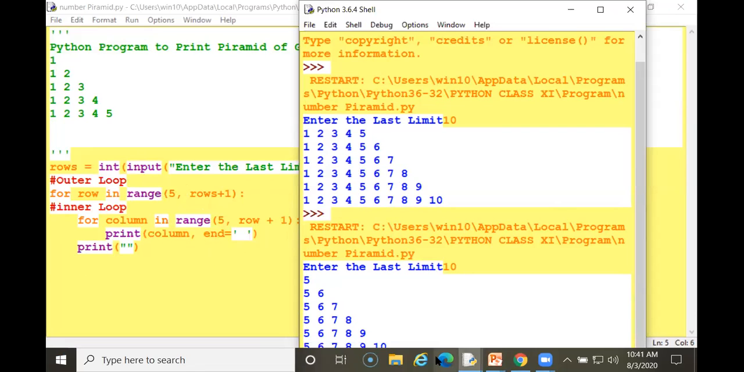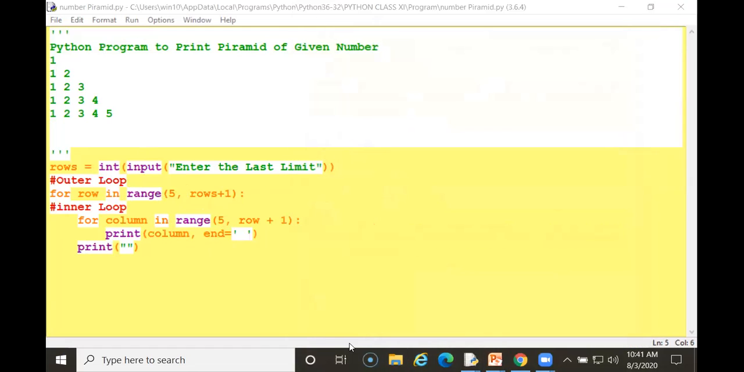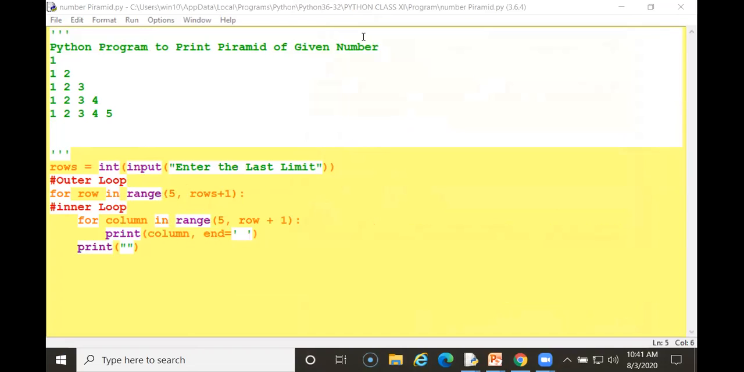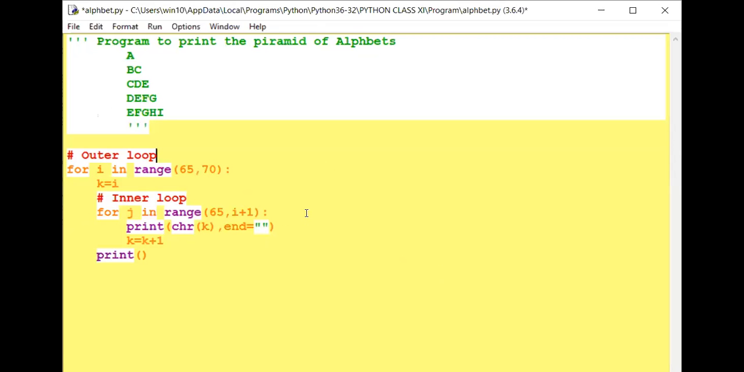Now I am sharing another practical. So this is a pyramid of alphabets. In the previous class, we have already discussed it. This is a very simple C program to print a pyramid of alphabets.